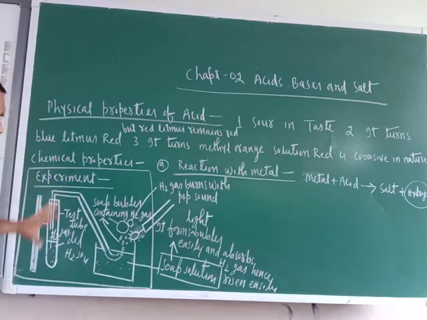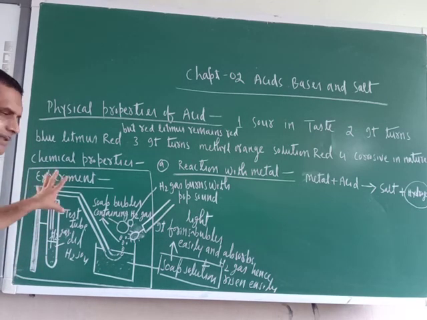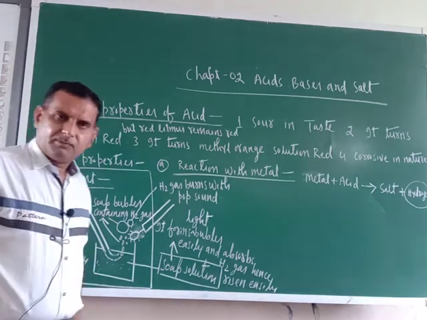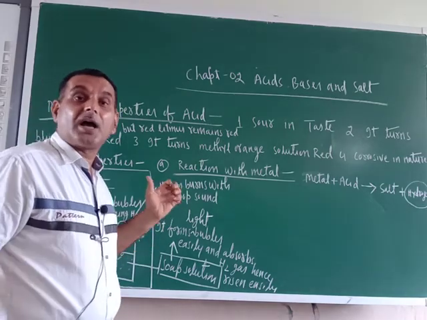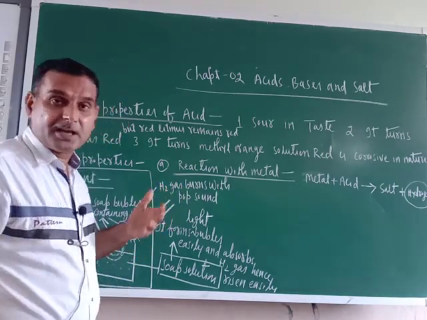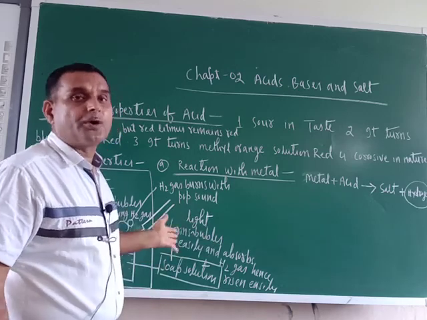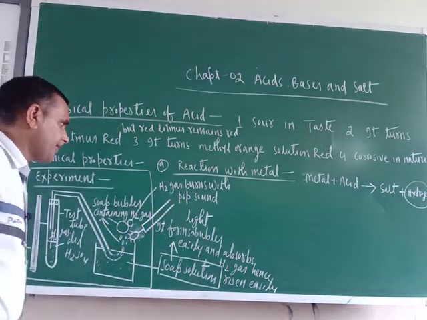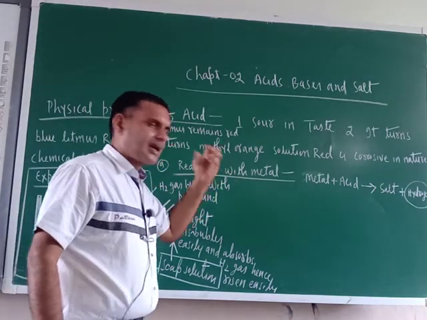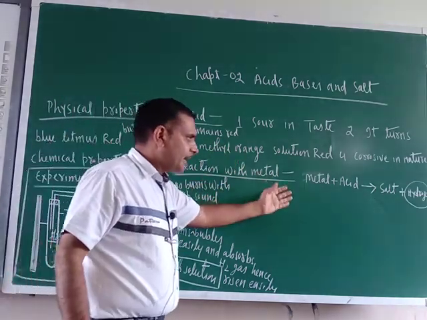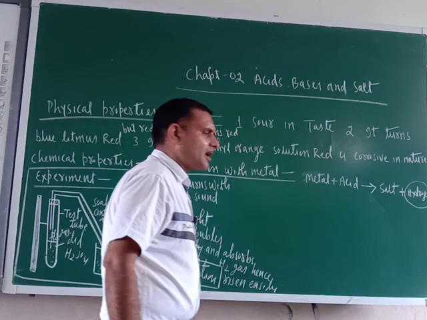Here I have made one diagram also, and I will explain it. In the first physics class, one boy asked, I don't remember his name, what is the function of soap solution. So today I am going to explain that one also. Just to see the reaction with metal: metal reacts with acid and they form salt and hydrogen.